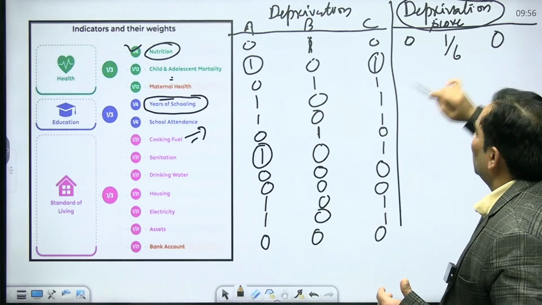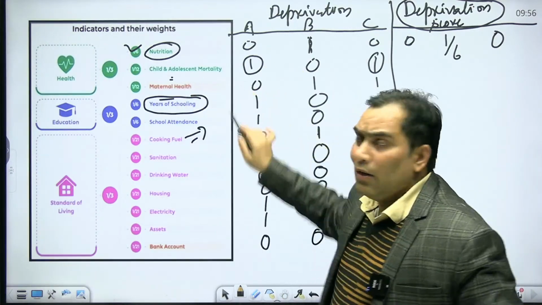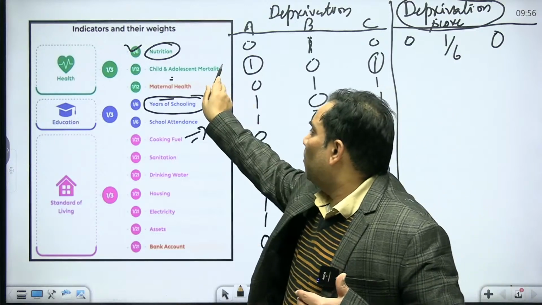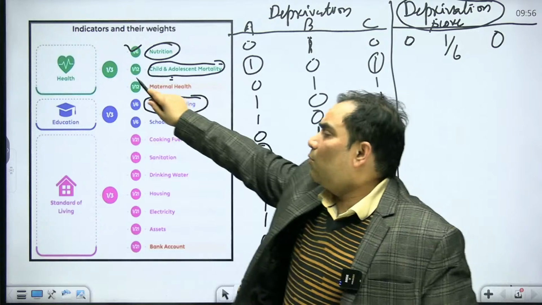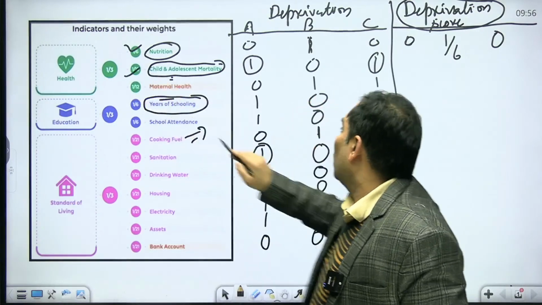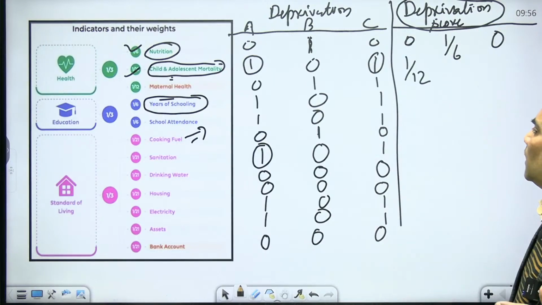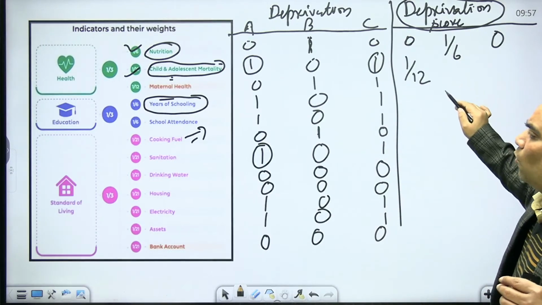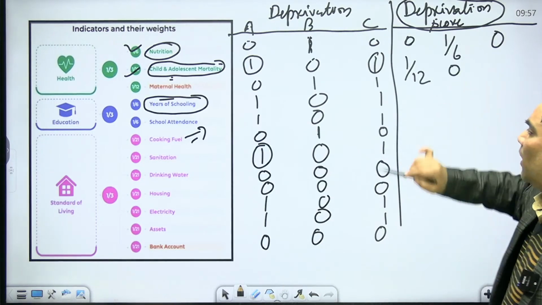When we talk about child mortality, in family A there is child mortality, and child mortality has a weightage of 1/12, so we give the value 1/12. In family B no one has suffered child or adolescent mortality, so we give the value 0.